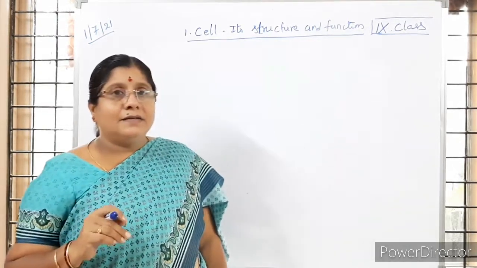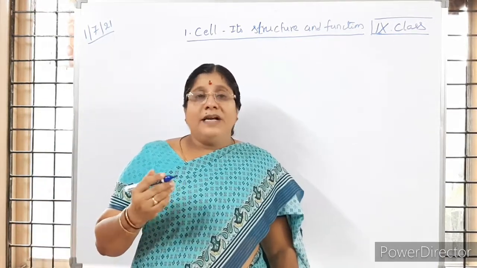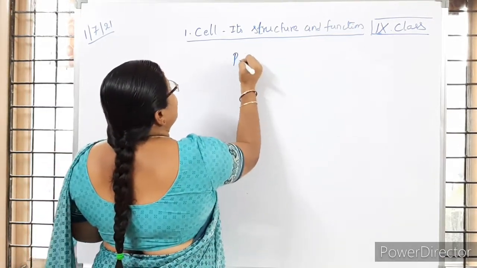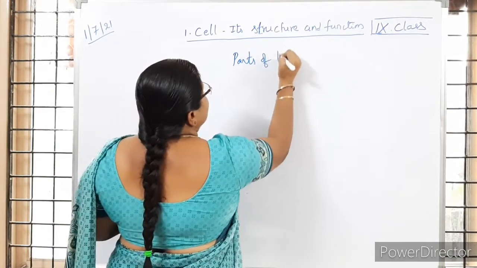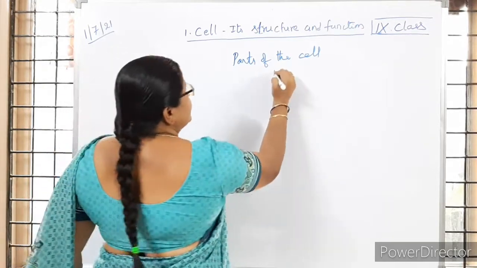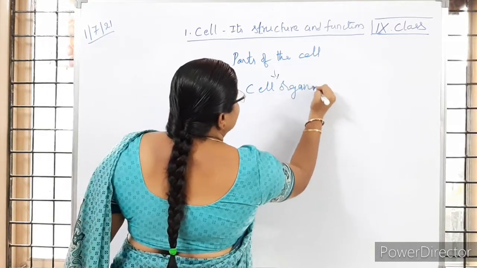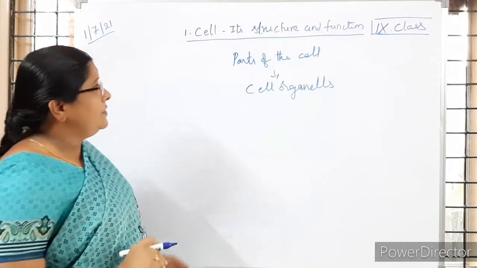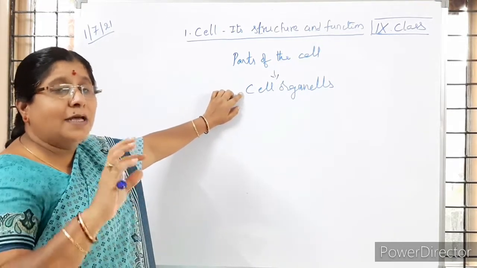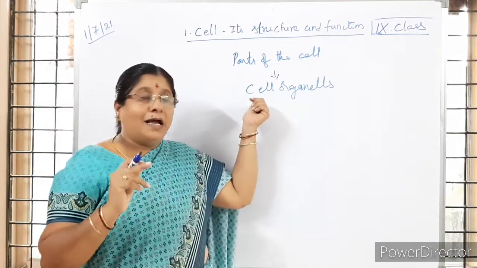A typical cell, if we observe any cell, contains some parts. So what do we call those parts which are present in the cell? The parts of the cell are called cell organelles. Is it clear to you? So whether it is a plant cell or an animal cell, some parts we are going to observe. They are called cell organelles.